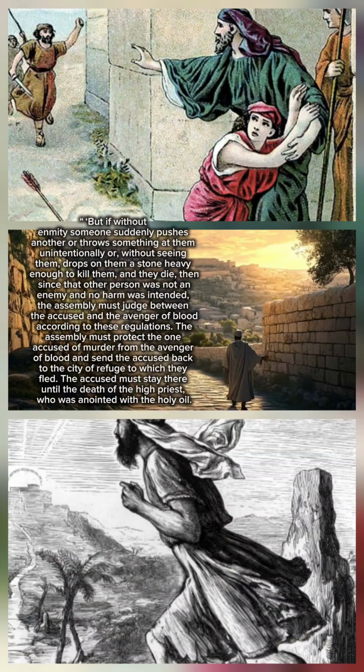But if without enmity someone suddenly pushes another or throws something at them unintentionally, or without seeing them drops on them a stone heavy enough to kill them, and they die, then since that person was not an enemy and no harm was intended, the assembly must judge between the accused and the avenger of blood according to these regulations. The assembly must protect the one accused of murder from the avenger of blood and send the accused back to the city of refuge to which they fled. The accused must stay there until the death of the high priest who was anointed with holy oil.